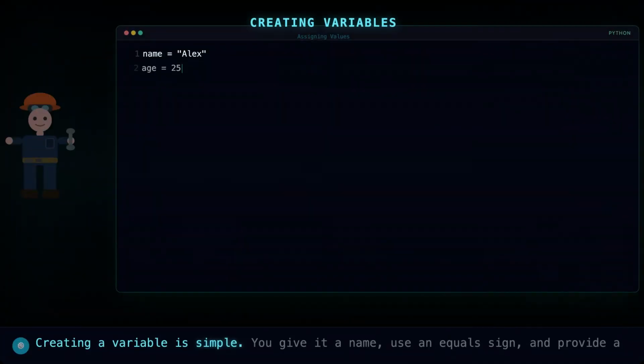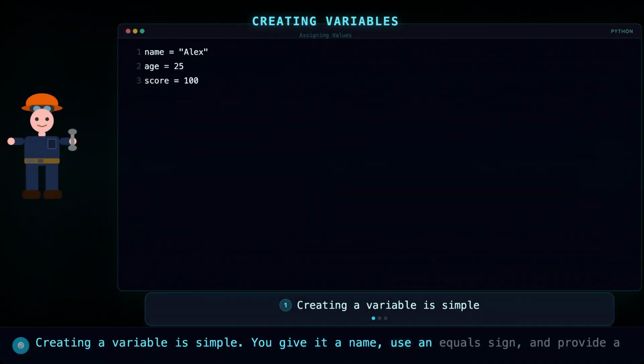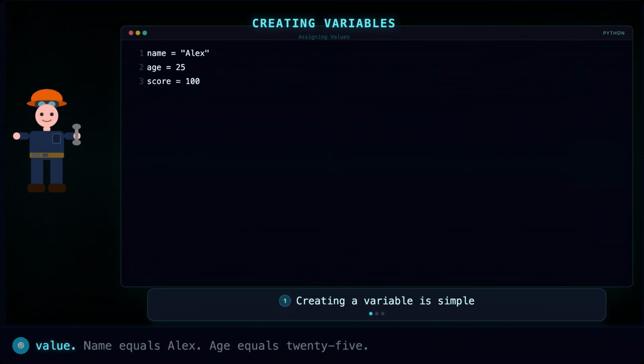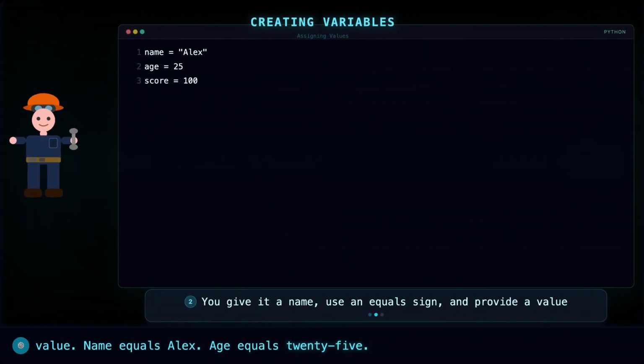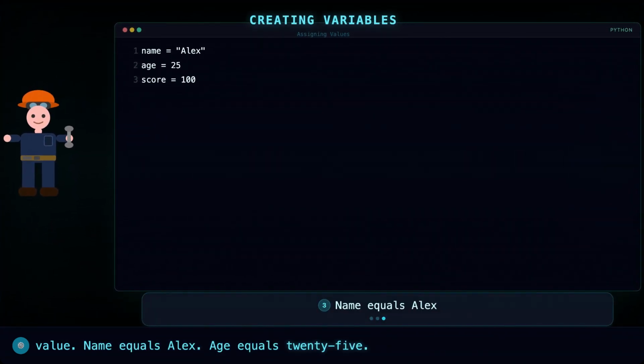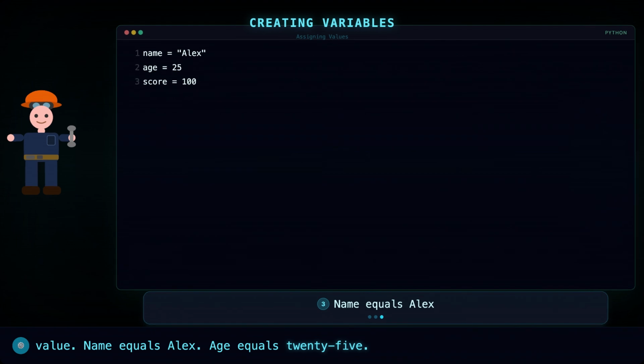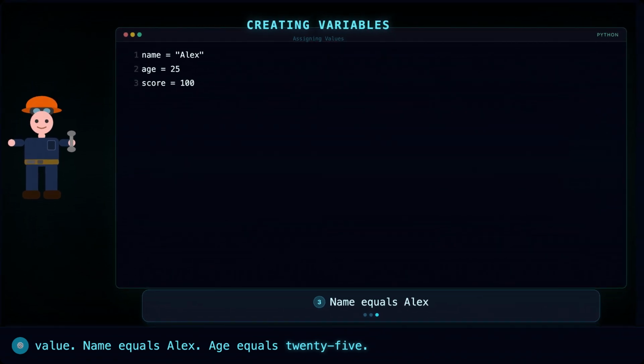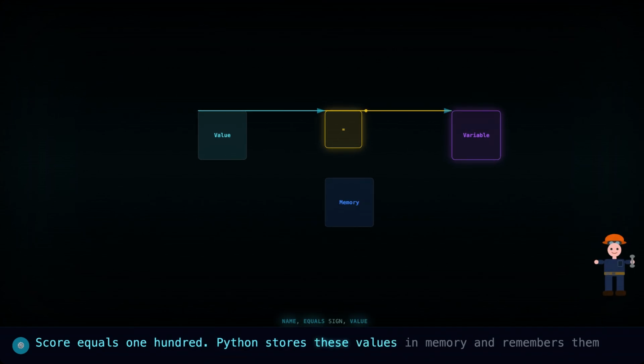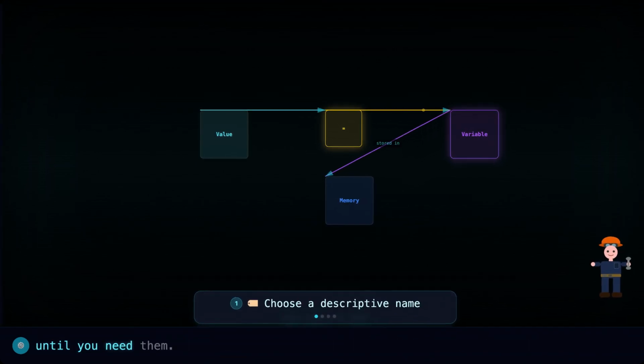Creating a variable is simple. You give it a name, use an equals sign, and provide a value. Name equals Alex. Age equals 25. Score equals 100. Python stores these values in memory and remembers them until you need them.